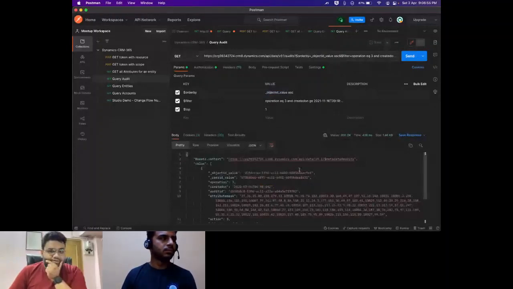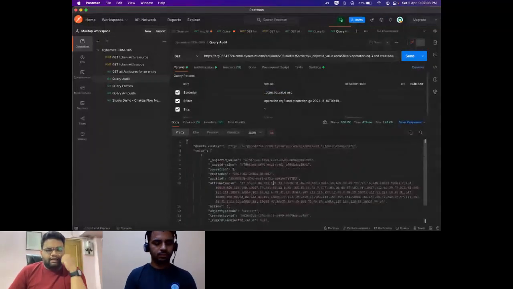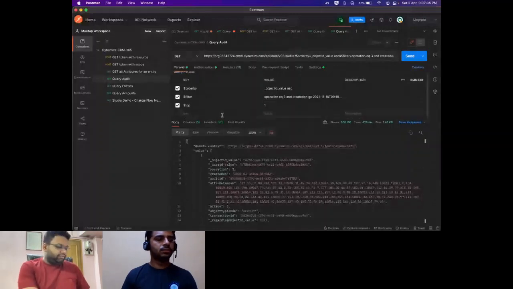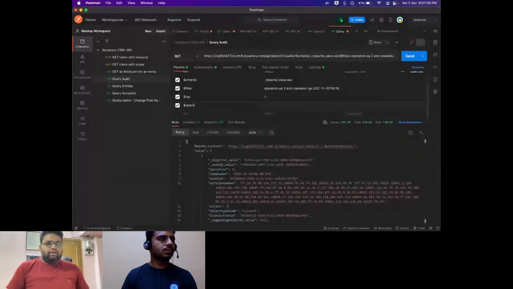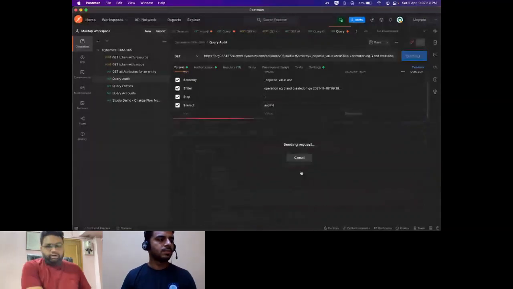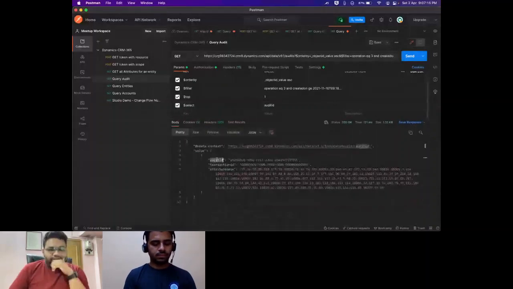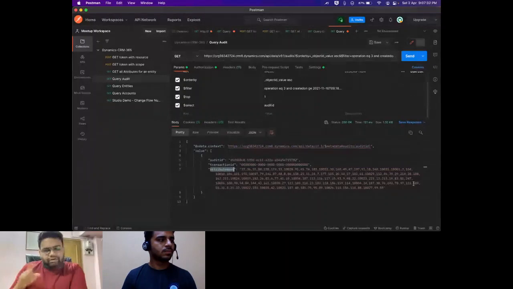Now, if you see in this response, as I earlier mentioned, even if you don't query these, like I don't have a select field, so I'll just do a select and an audit ID. If you do that, it's not going to return only audit ID. It will also return transaction ID and attribute mask, which are probably not needed for us. I don't know what they stand for exactly, but it's going to return those. So if you're doing one-to-one integrations, this is a scenario where it breaks those integrations.